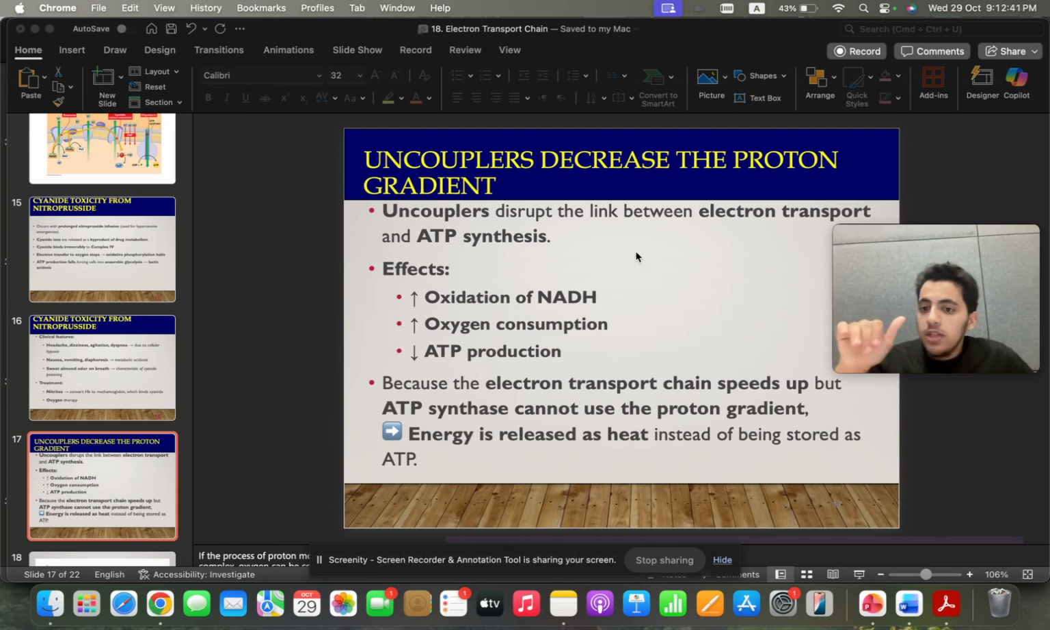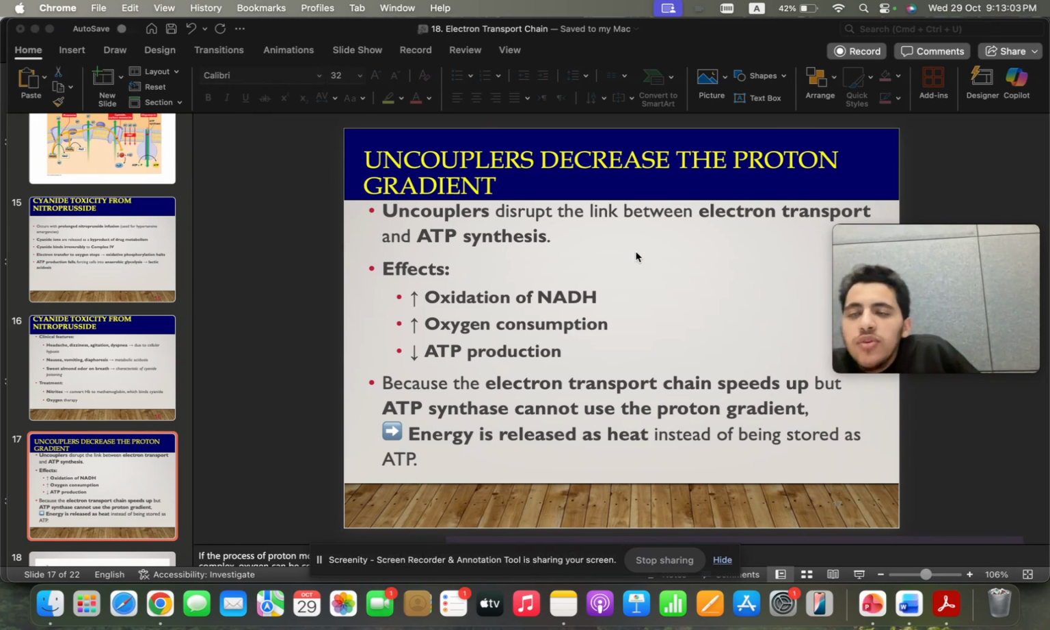So NADH oxidation will be normal. Oxygen consumption will be normal, but ATP production will be down. Now you'll tell me, okay, the kinetic energy of these protons, if they don't move through the ATP synthase, how is their energy utilized? What will happen? It will become heat.